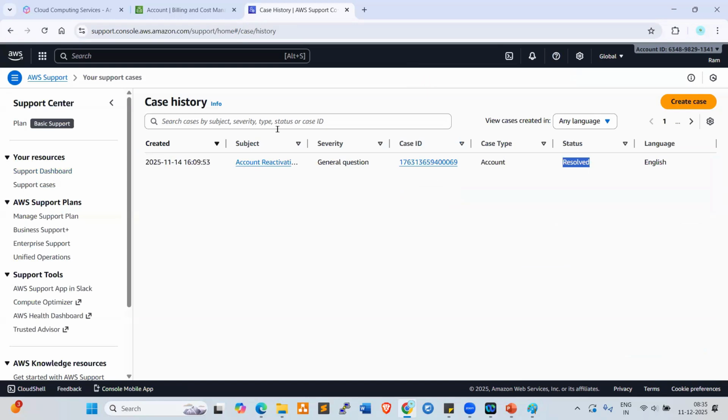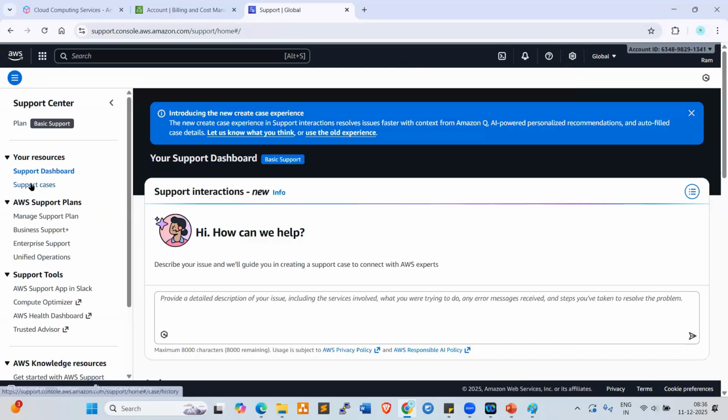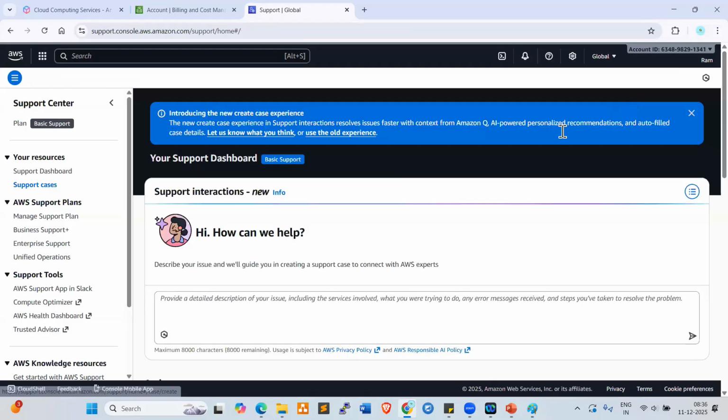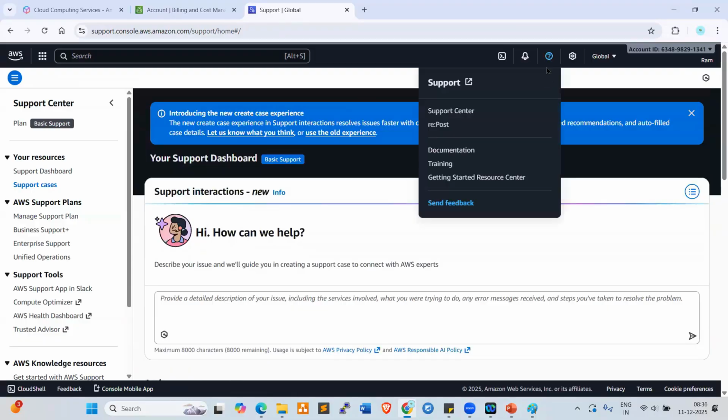So we went to support, right? Click on support tab, support center. So support dashboard, this is the dashboard. Support cases, this is the case which was raised, the last one. Now click on create case. If you want to create a ticket or request, click on create case. Now it will ask you to provide the information here.